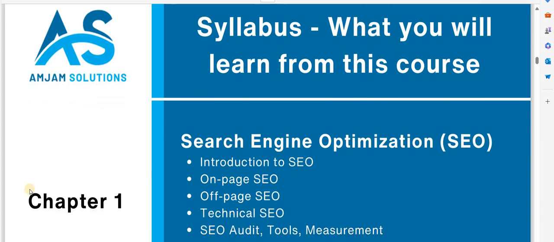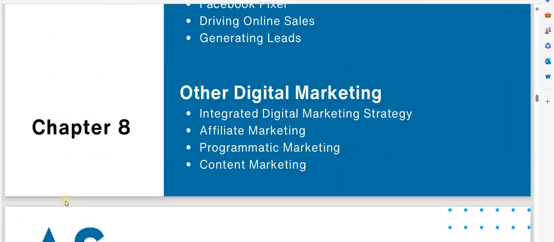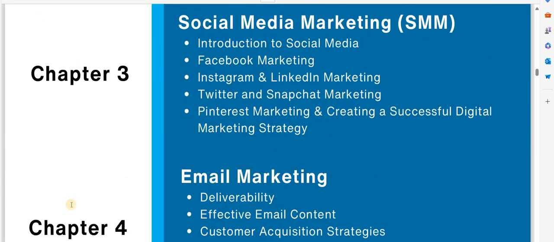So this will be the course overview, like what we are going to learn from this course. Okay, this will be the complete digital marketing course. So let's have a look at the syllabus, like what we will learn. There will be 8 modules, 8 chapters. Chapter 1, 2, 3, 4, 5, 7, 8. All are different chapters.